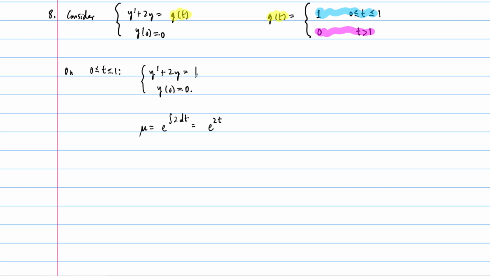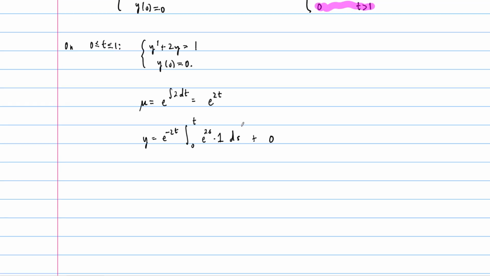Our g is just 1, and so our solution is y equals e to the minus 2t, 1 over mu, times the integral from 0 to t of e to the 2s times g, 1, ds, plus our y naught term, which here is 0. And so here's our solution.